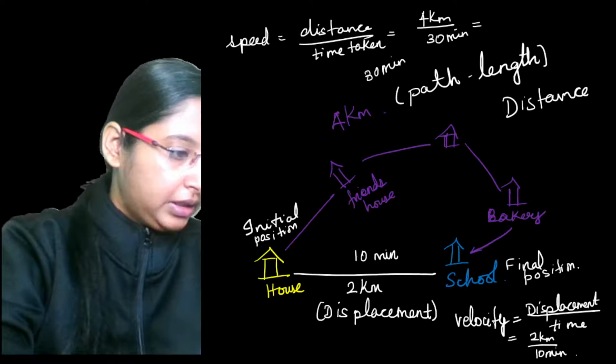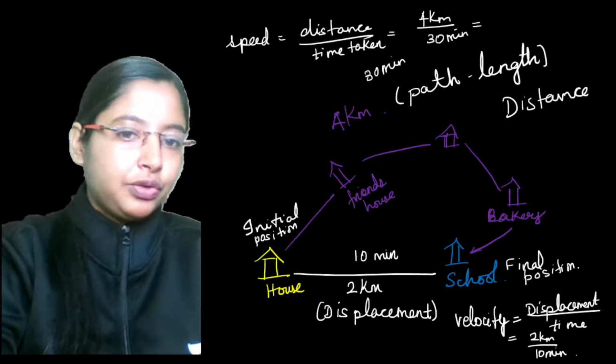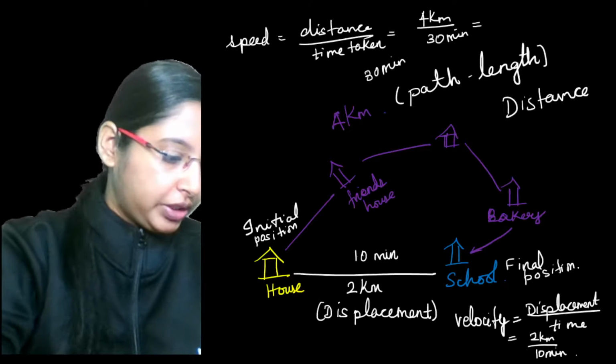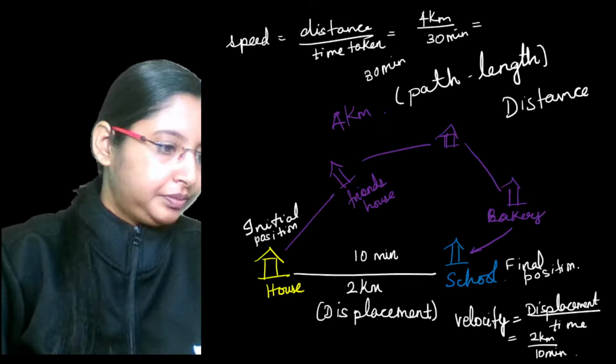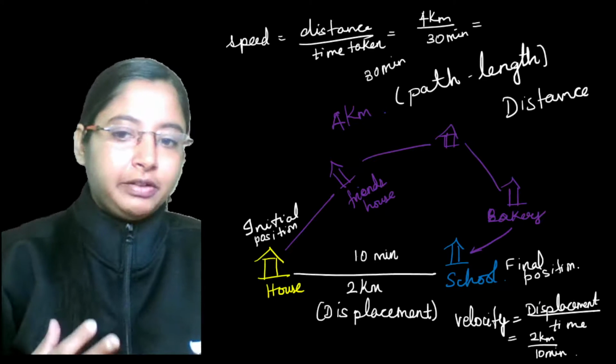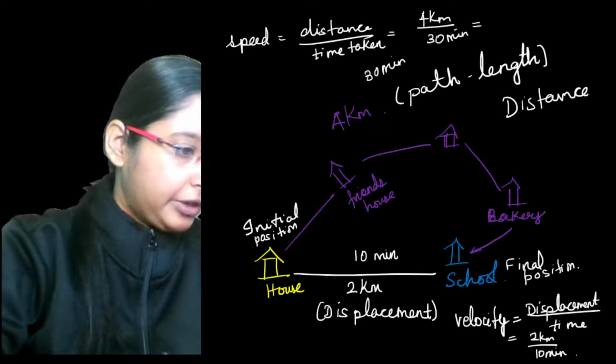So in these two, speed and velocity, which is a vector quantity, which is a scalar quantity?